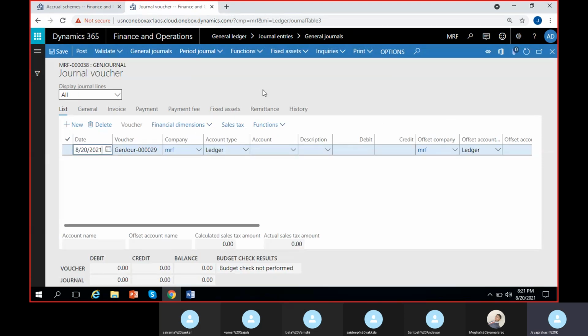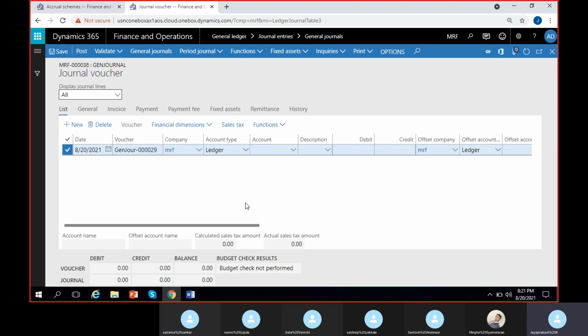If you are clear, then you will be confident in answering questions in interviews as well as in project work. So what is the account that we have to select here?